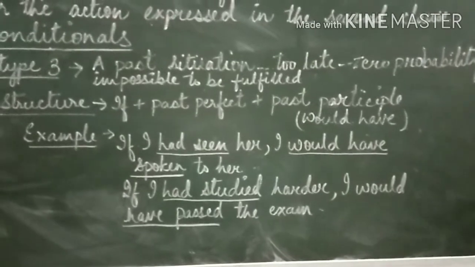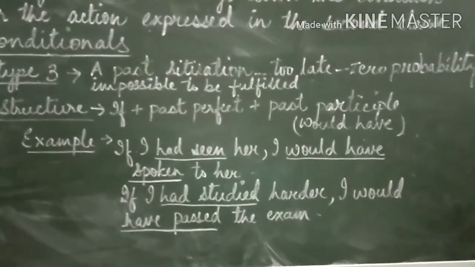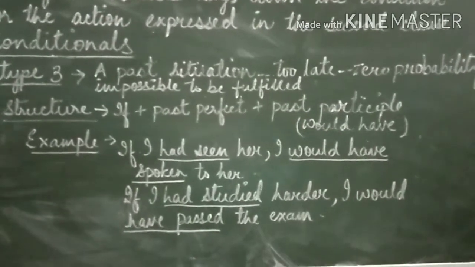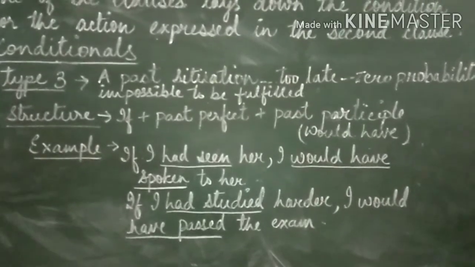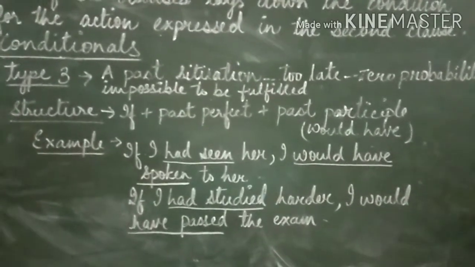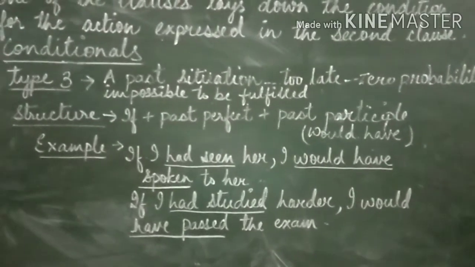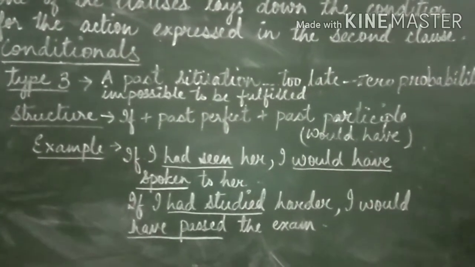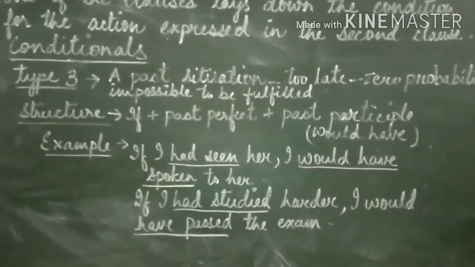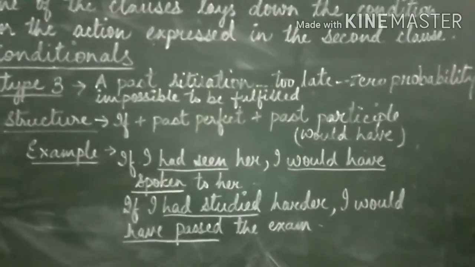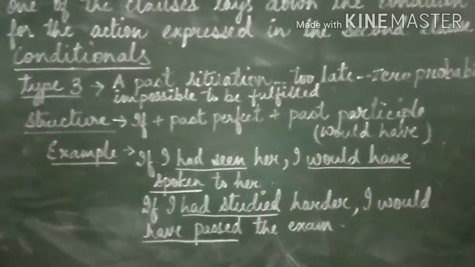The second example. If I had studied harder, I would have passed the exam. Again children, just see, in the if clause past perfect has been used, had studied, and then in the second clause, the main clause, we have used would have. So again, it's talking about the thing which is impossible, as it has already passed. And you cannot rectify it.